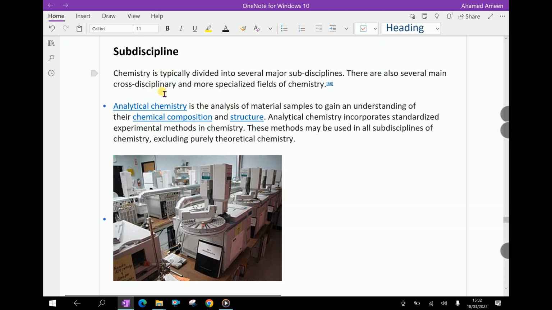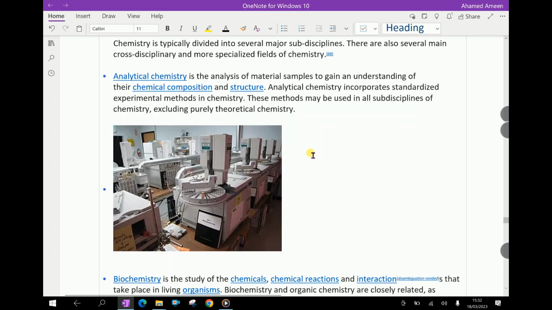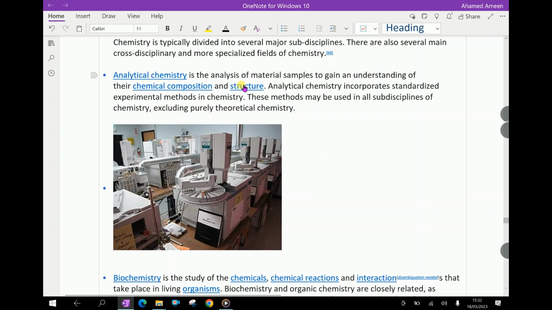Subdisciplines in chemistry. Chemistry is typically divided into several major subdisciplines. There are also several main cross-disciplinary and more specialized fields of chemistry. Analytical chemistry is the analysis of material samples to gain an understanding of their chemical composition and structure. Analytical chemistry incorporates standardized experimental methods in chemistry. These methods may be used in all subdisciplines of chemistry, including purely theoretical chemistry.